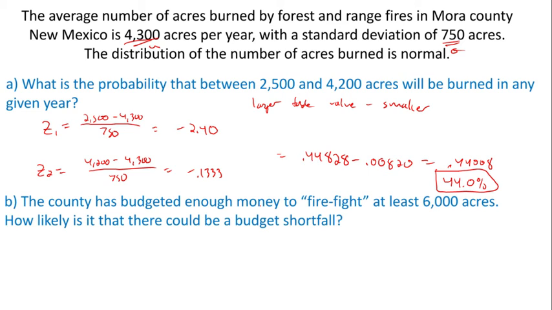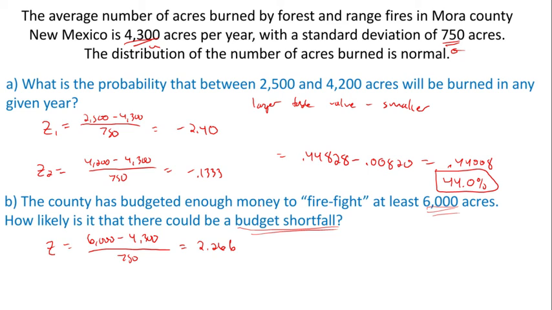Okay, so let's start by just getting our z-score. Obviously, this is going to be our x value. So it's going to be 6,000 minus 4,300 over 750. And that's 2.266. All right. Now the next question is, what table value are we looking for? Now, if there's a budget shortfall, that means there's not enough money.